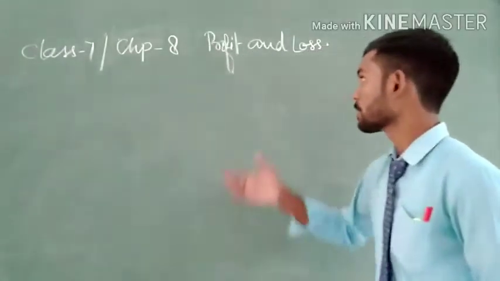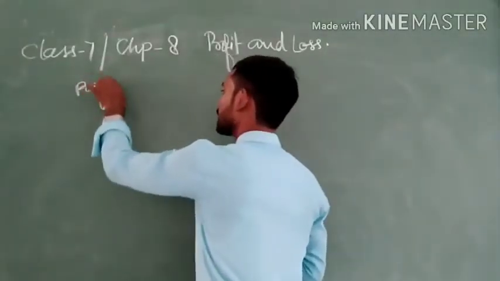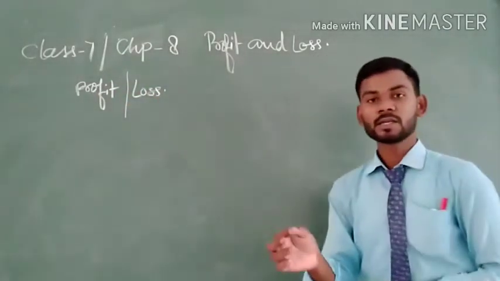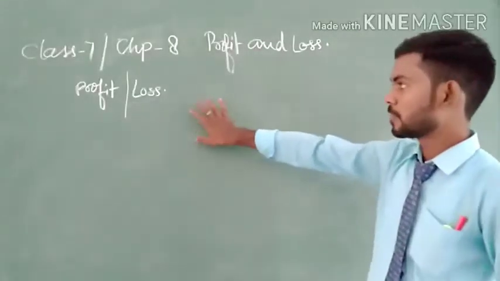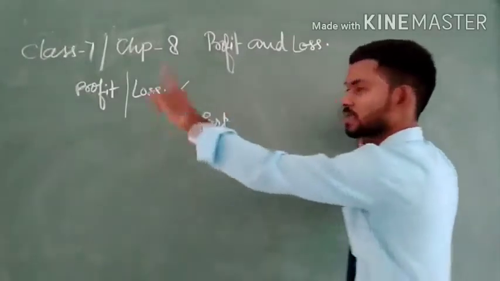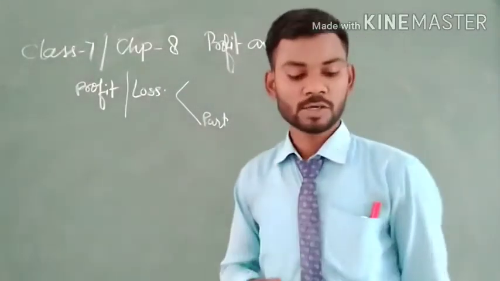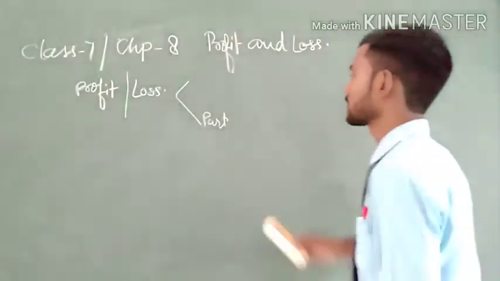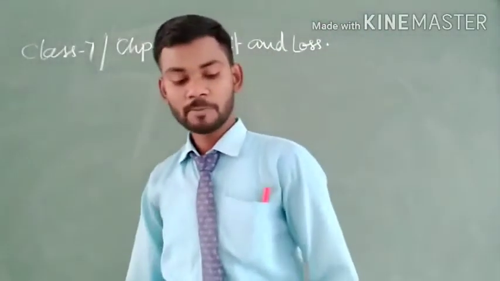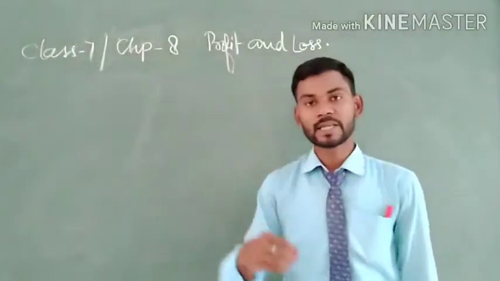So profit and loss is entirely based on our daily life. It is entirely implemented in our daily life, so we can say that this is a part of our life. Without profit and loss, we cannot purchase or sell anything. Without profit or loss, no business can be run, because business is set up on the basis